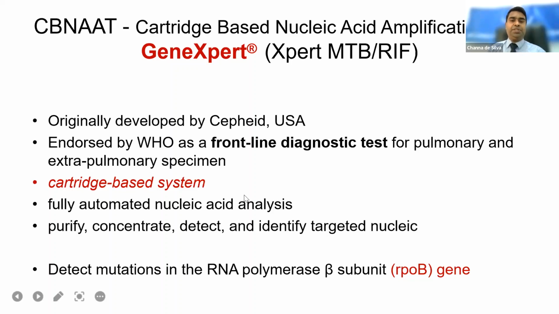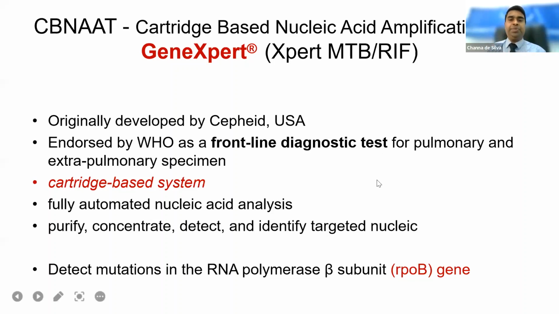Not only the diagnosis of TB, it can identify the RNA polymerase beta subunit. That is a part of a gene called the RPOB gene. The mutation in this gene is responsible for the development of rifampicin resistance. So we can identify the genotypic possibility of rifampicin resistance, and currently rifampicin resistance is considered a possible surrogate marker of MDR TB, multidrug resistant TB.